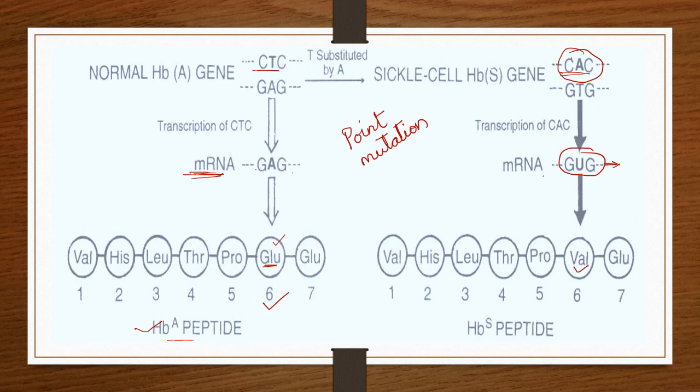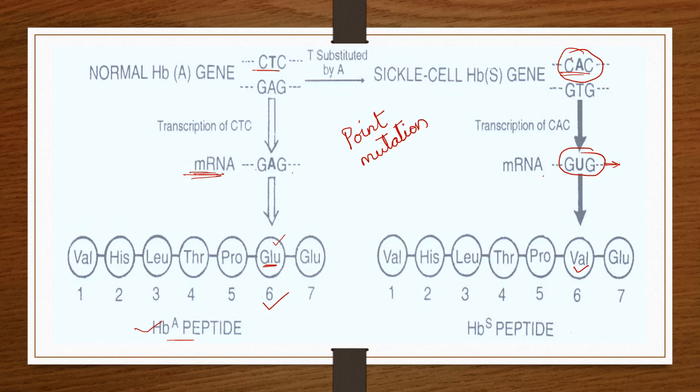So when it is glutamic acid, it is normal. But on this sixth position, GUG codes for valine, so glutamic acid is mutated to valine. When it changes into valine, the structure of the hemoglobin amino acid polypeptide chain changes in order.